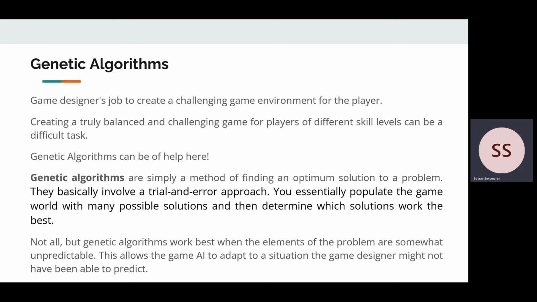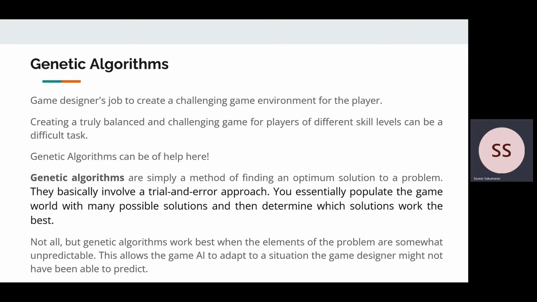I am here to talk about genetic algorithms and their application in game development. So a game designer's job is to create a challenging game environment for the player. Creating a truly balanced and challenging game for players of different skill levels can be a difficult task. Genetic algorithms can be of great help here.